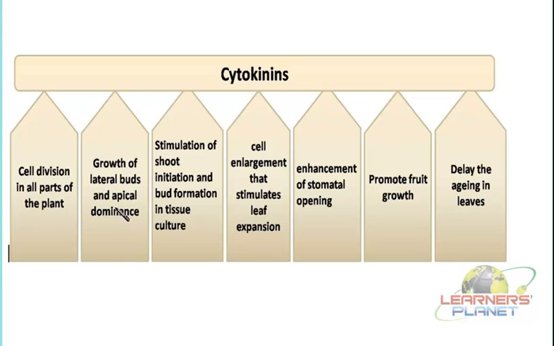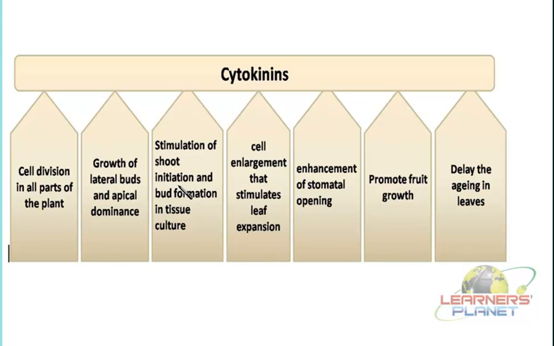But of course, as the auxins were showing apical dominance, there is no such phenomenon in the cytokinins. Now if the auxin is controlling the growth in the tip, then the growth of the lateral bud is supported by the cytokinins. Besides this, as it has this important function, it can be used in the tissue culture process also. In plant tissue culture, these cytokinins support the stimulation of shoot initiation.